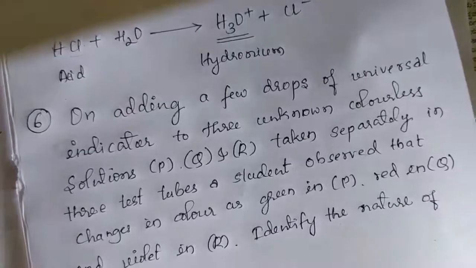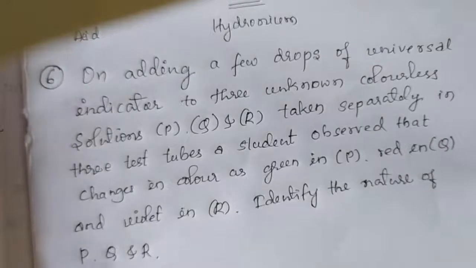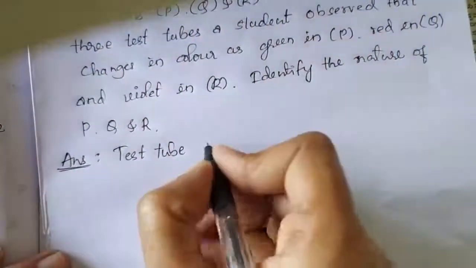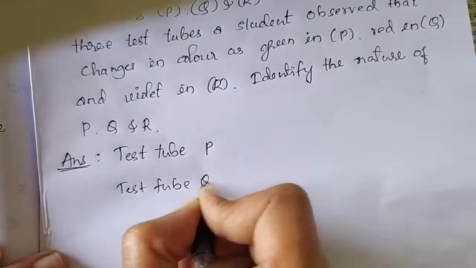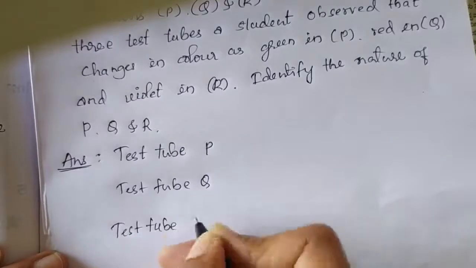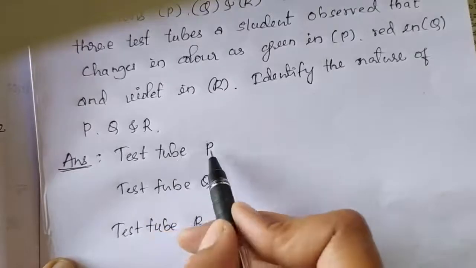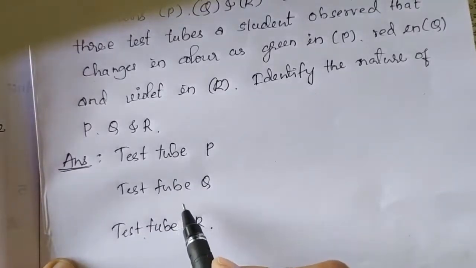Okay, children, see here. They have taken 3 test tubes and these 3 test tubes are named as test tube P, test tube Q and test tube R. In these test tubes they have taken some colorless solutions.